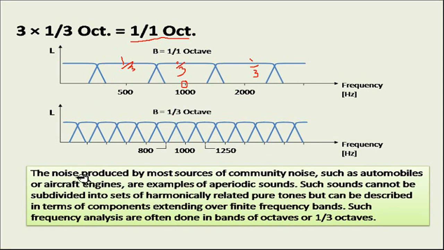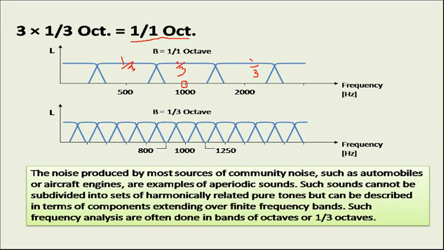The noise produced by most sources of community noise, such as automobiles or aircraft engines, are examples of non-periodic sounds. Such sounds cannot be subdivided into sets of harmonically related pure tones, but can be described in terms of components extending over finite frequency bands. Such frequency analyses are often done in bands of octave or 1/3 octaves.